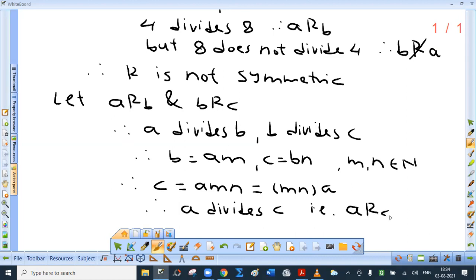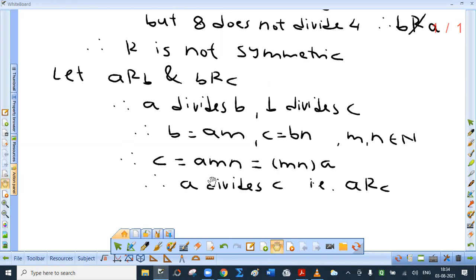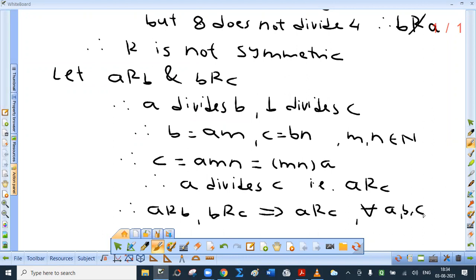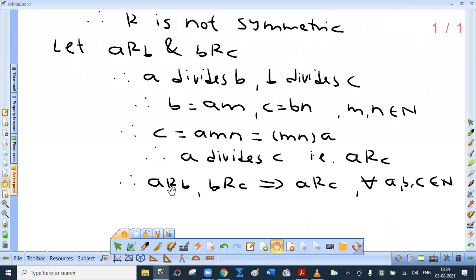That is, A is related to C. So the conclusion is A R B and B R C implies A R C, for all A, B, C belonging to capital N. I'm sorry, I should say B R C, not B R A. So the conclusion is R is transitive.